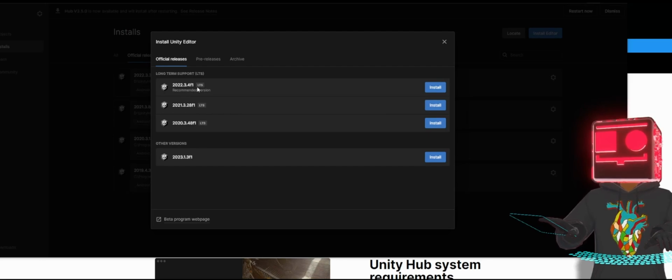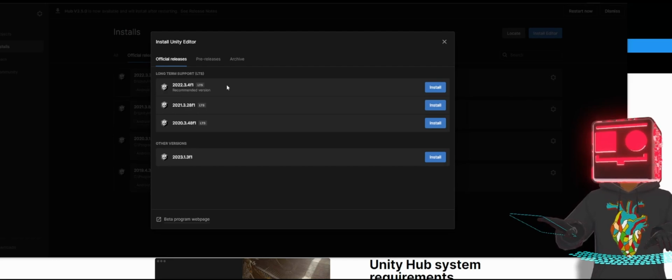You're going to start to see LTS a lot of the time when you're starting with Unity. Basically, LTS means long-term support. It means whatever you build on that version of the Unity editor is stable, and it's going to continue to be supported with new updates. So you always want to make sure that you're on long-term support because it never changes.